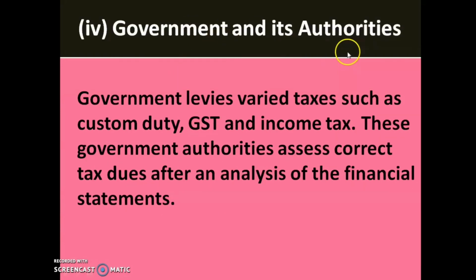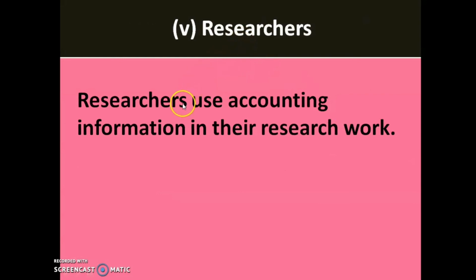Next is the government and its authorities. As you know, we pay different taxes to the government, and companies or business people also have to pay taxes. So government authorities assess the correct tax dues after an analysis of the financial statements. Next is researchers. Researchers use this accounting information for their research work.